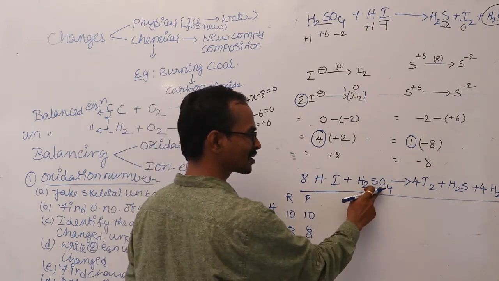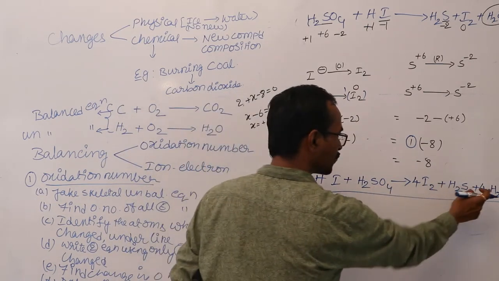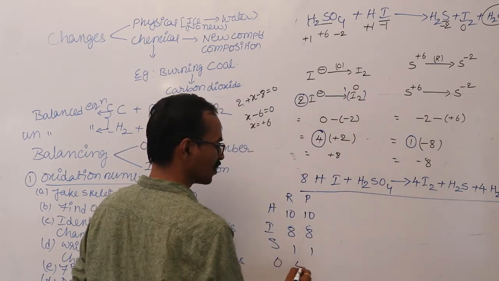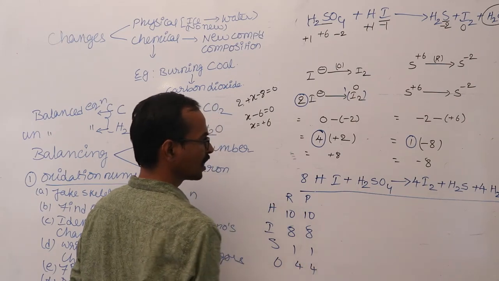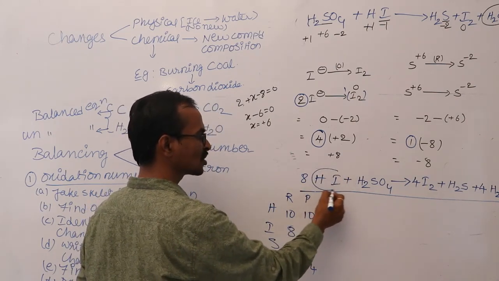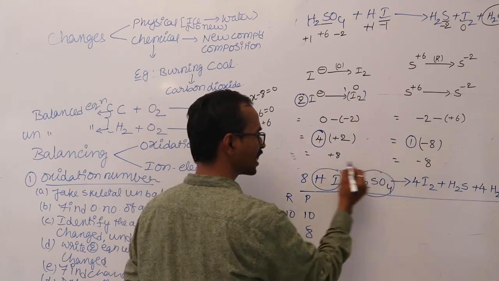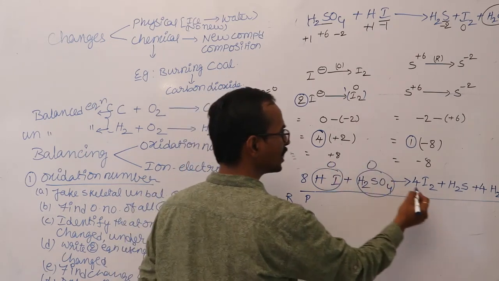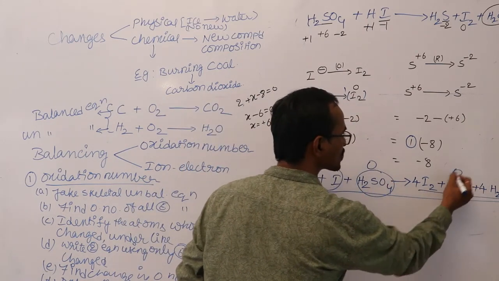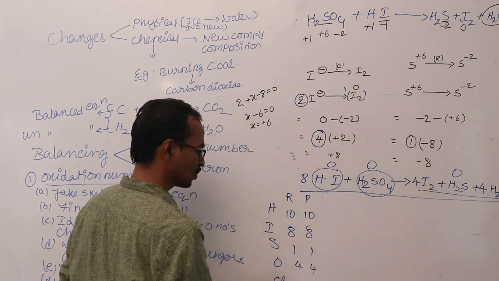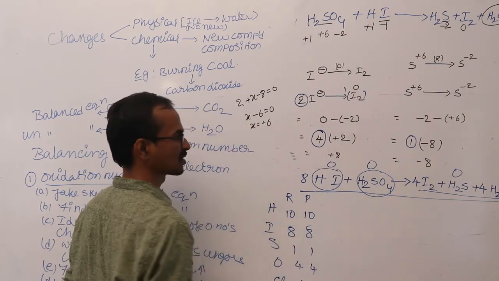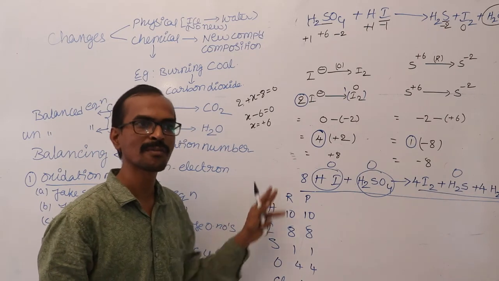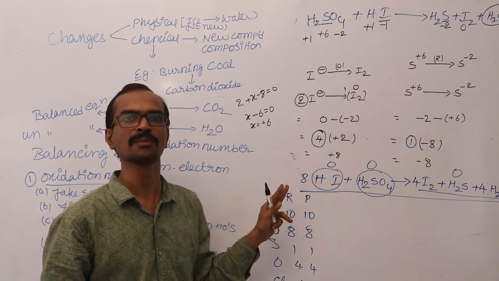How many oxygens are here? 4. And in the product also you have 4 oxygen atoms. Now charge. The net charge of the molecules in the reactants is 0. Here also all the molecules have 0 charge. So charge is also balanced. So this is the process of balancing an unbalanced chemical equation.